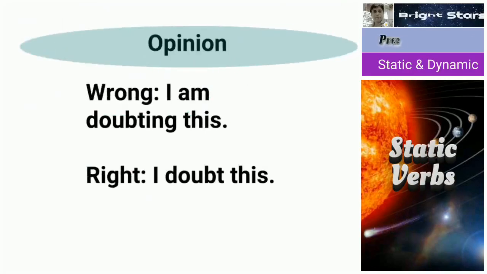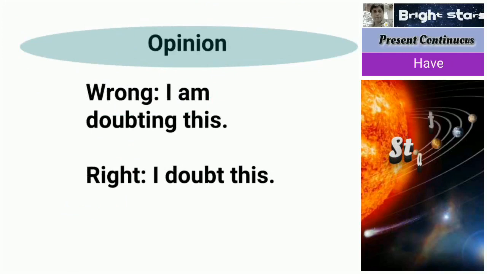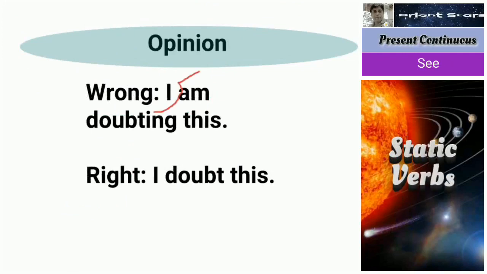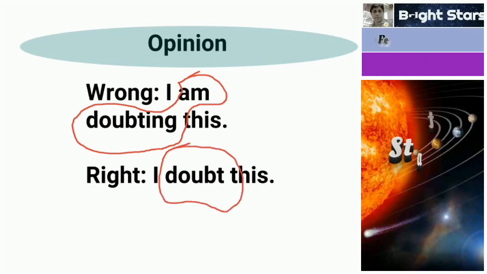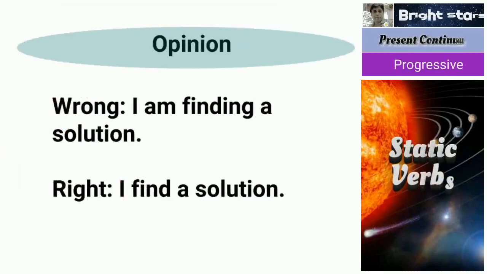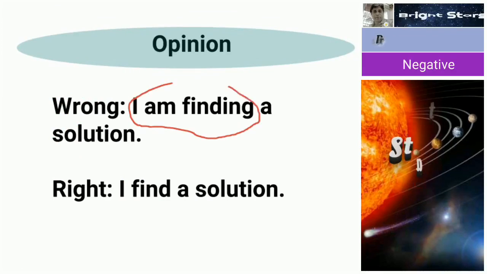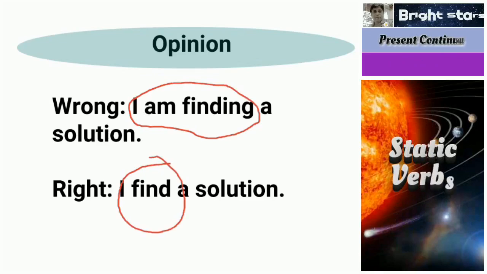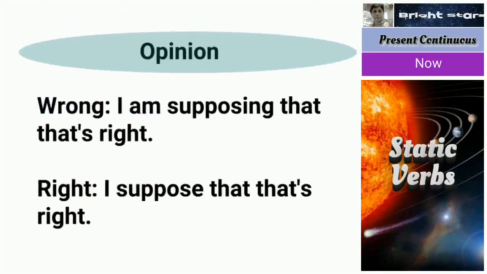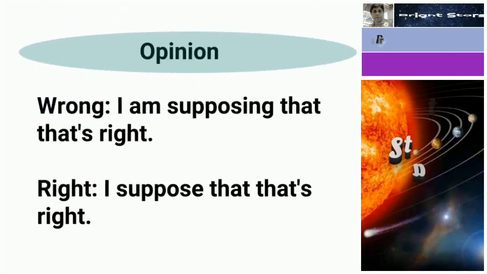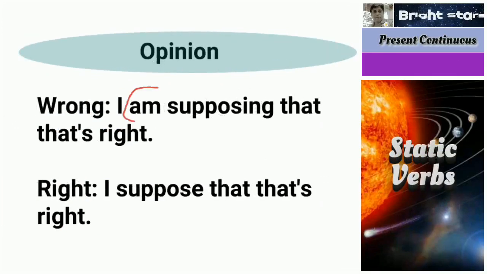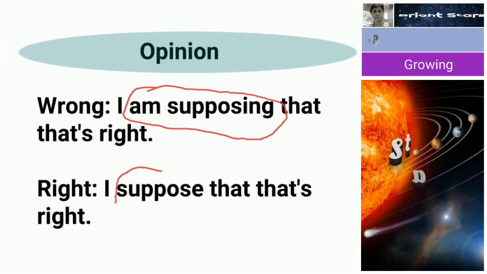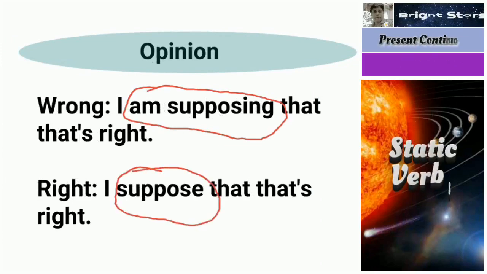So next opinion sentence we see, I am doubting this. "I am doubting this" is wrong. I doubt this, correct. I am finding a solution. "I am finding" is wrong. Find a solution, that's all. And in the same way, I am supposing that that's right. "I am supposing" is wrong. I suppose that that's right, that's all.